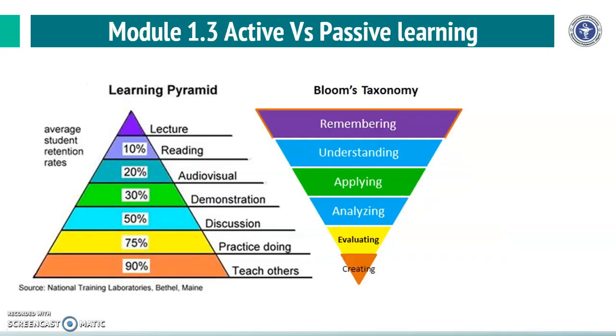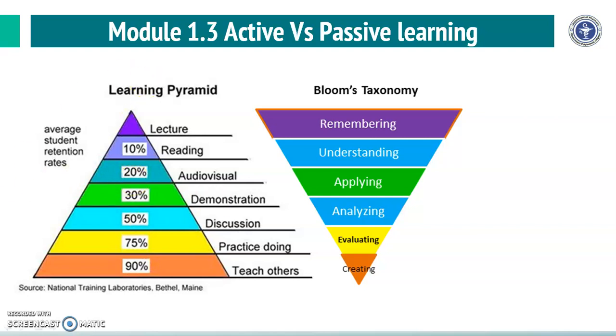Now, in module 1.3 on active versus passive learning, we have seen the average student retention rates increases if we go for active type of learning, and we have seen the traditional learning gives the passive type of learning which is having very low student retention rate.